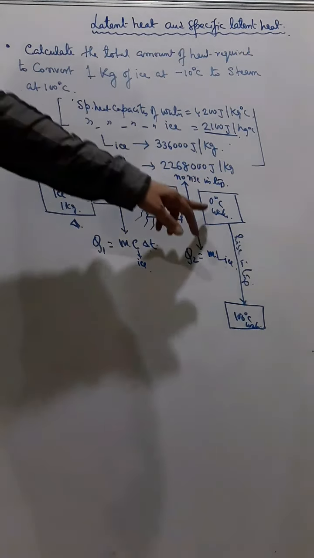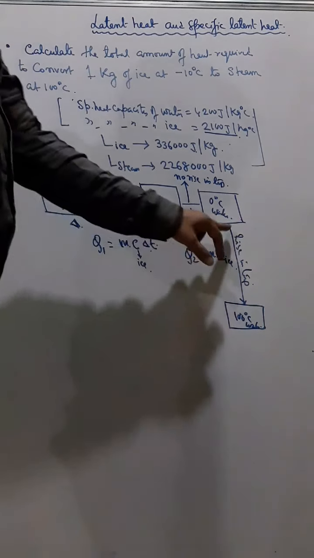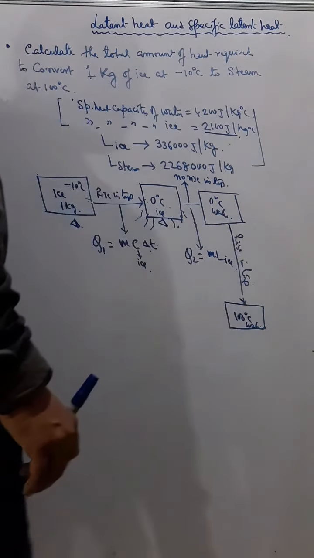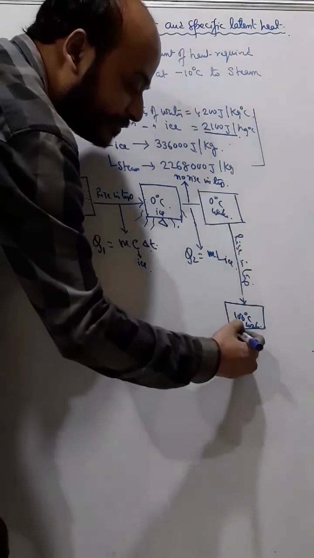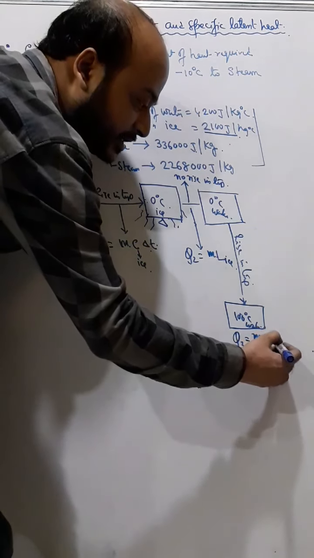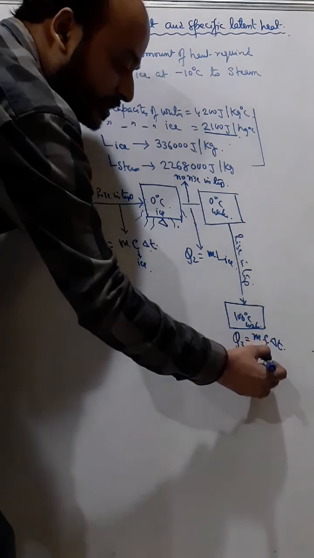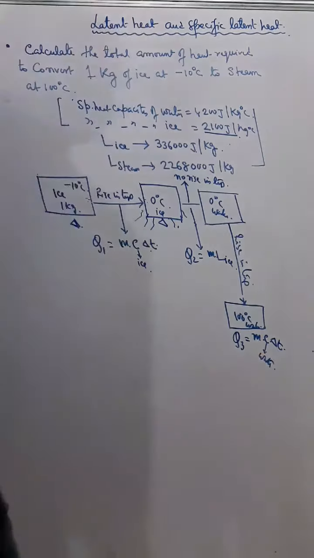Since there is a rise in temperature, here we will find Q3 as again m into C into delta T, and here we will take C of water, the specific heat capacity of water.